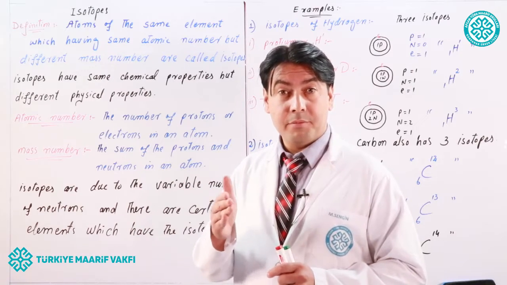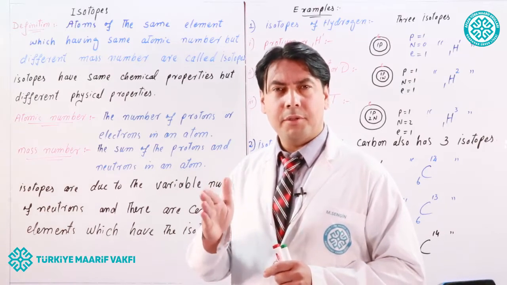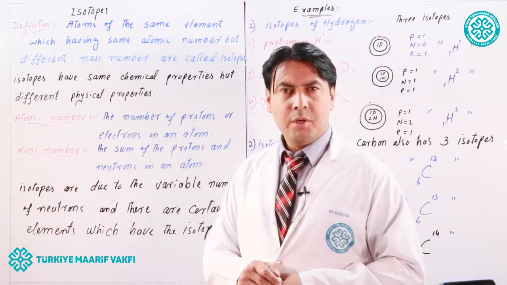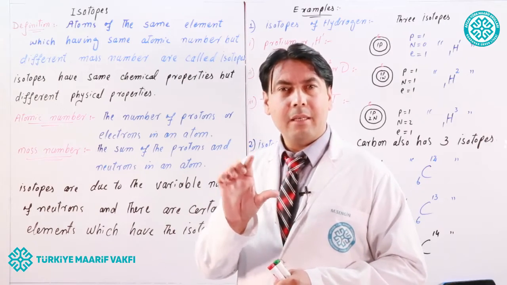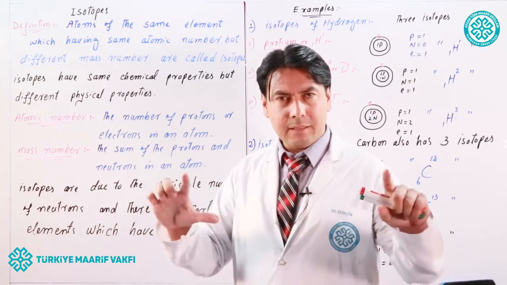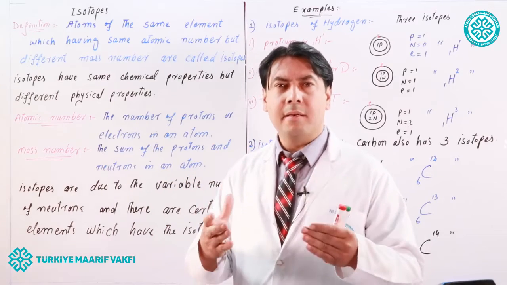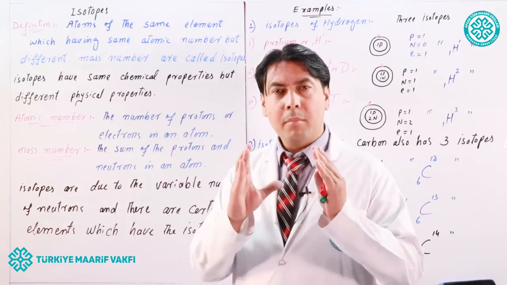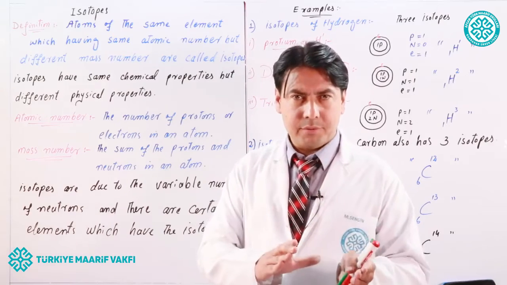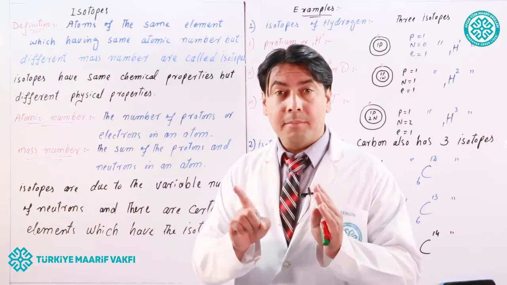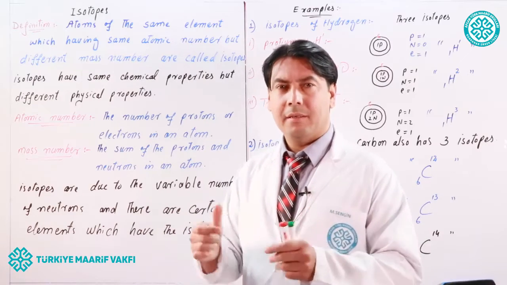Similarly, the mass of a neutron is 1842 times heavier than the electron. So the mass of an electron is negligible, very, very small, and can be neglected. So mass number or atomic mass is due to the mass of protons and neutrons. So mass number is the sum of the number of protons and neutrons.